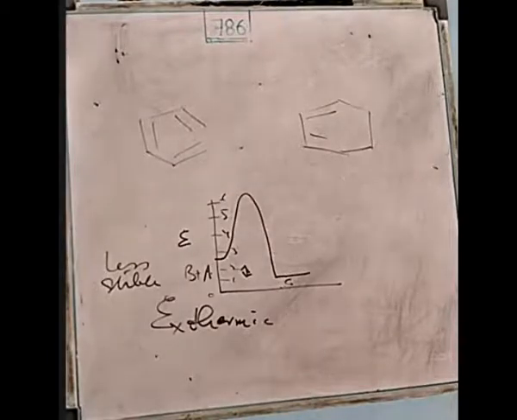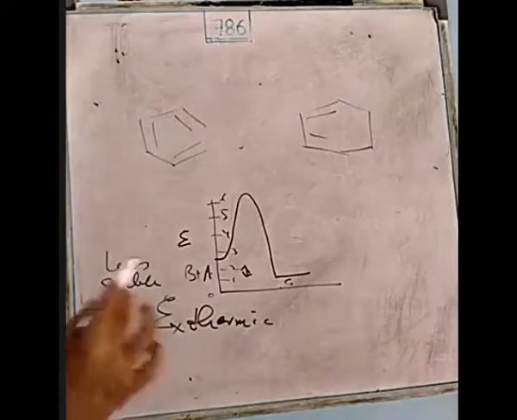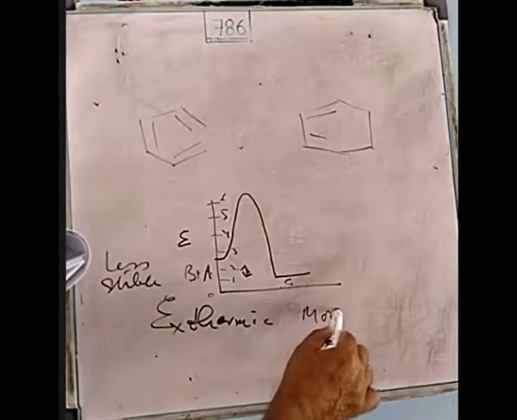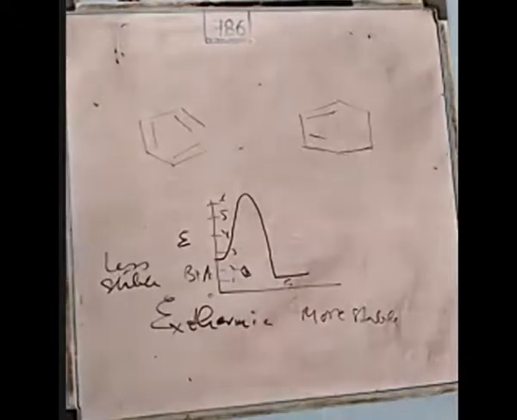That is why we say it is a thermal reaction: the less stable compound is converted to the more stable. This is the rule for thermal reactions. Now again, if you use a photochemical reaction, you see butadiene.